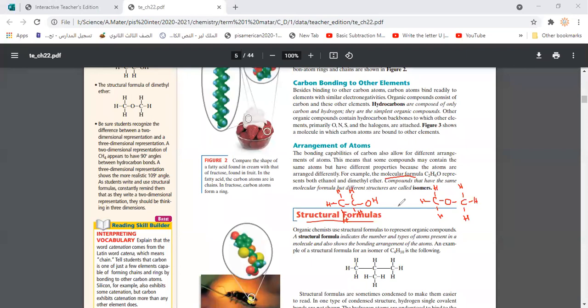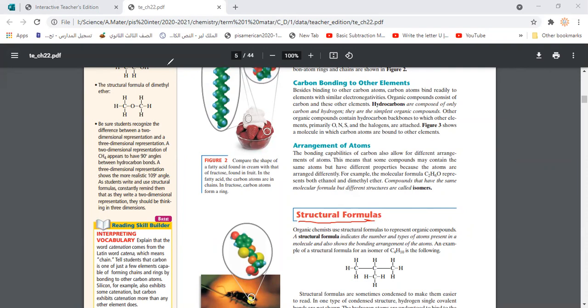Why are they isomers? Because they have the same molecular formula, the same number of atoms bonded together, but they have a different arrangement in space. Is it clear here, guys? Is it clear? Any question till that moment? No. Okay. So that leads us to know more about the structural formula.